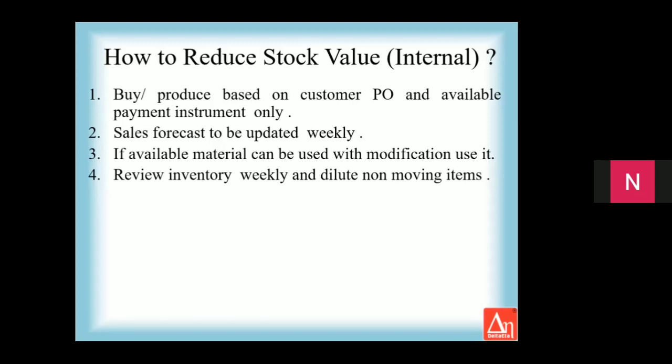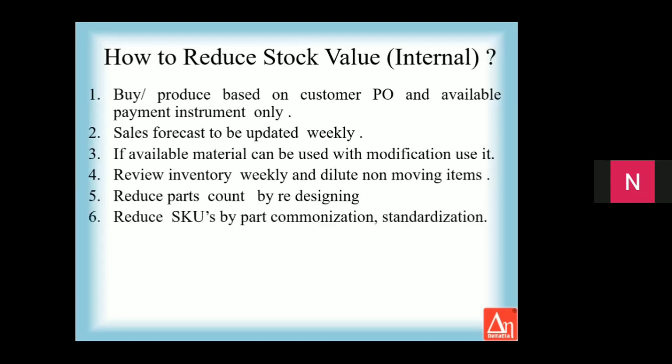Review the inventory weekly and dilute non-moving items as soon as possible. A weekly inventory review is always good for the factory. We must have seen this parts count. Reduce the parts count by redesigning. You might recollect the parts count which we learned in the variables chapter. So reduce the parts count by redesigning. Reduce SKUs by part commonization and standardization. In this way also you can reduce the stock value.